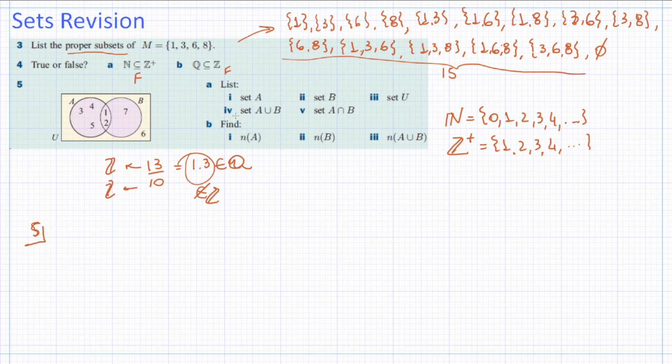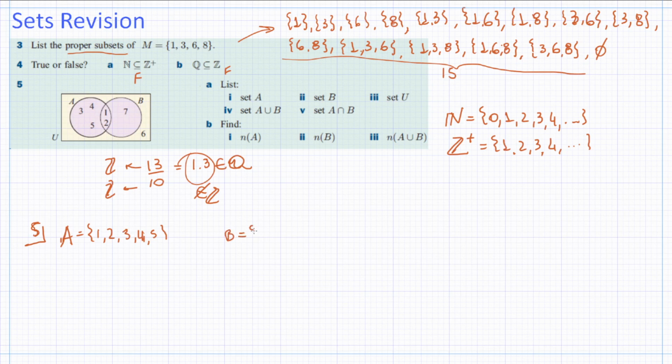Number 5. List set A. So we have a Venn diagram here. If we look at this Venn diagram, and again, in those videos you're expected to stop before the beginning and try to do the exercises yourself, and then you can check the answers later. Now, set A: I've got 1, 2, 3, 4, and 5. What's in the intersection is also in set A. It's in set B as well, but doesn't matter. It's in set A, so if I want to list set A, that's it.